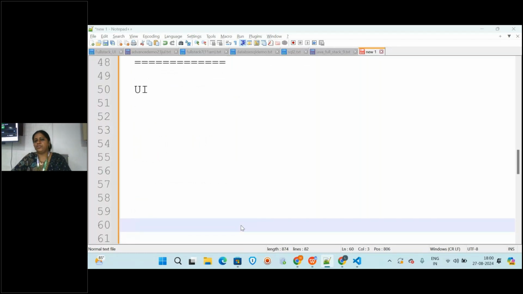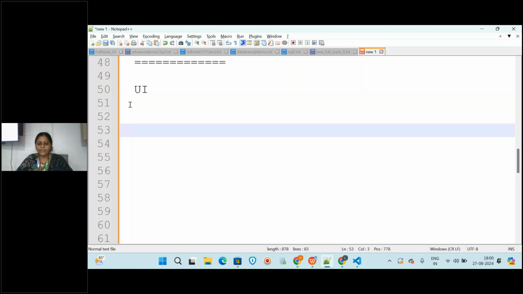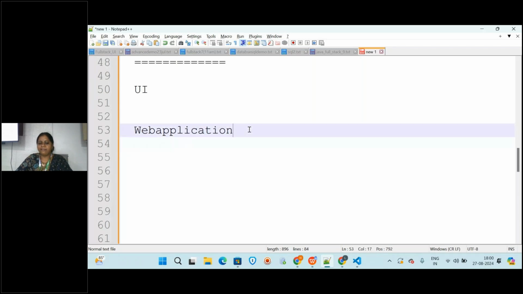Coming to the UI, that is what we are going to start in the beginning module. So what does this UI contain? I said HTML, CSS and JavaScript with React.js. Ultimately we are learning this UI to develop web applications. What are we going to develop? Web applications. There are a few terms here, like web application and website.